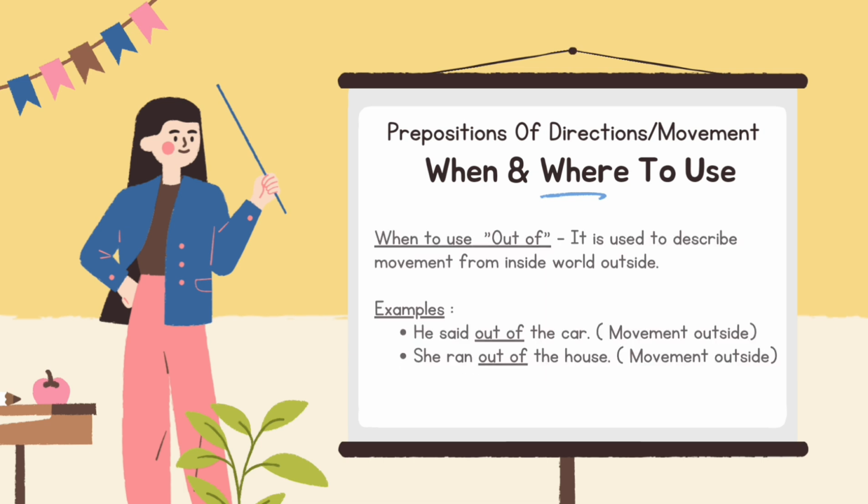When and where to use out of. It is used to describe movement from inside to outside. Example: he got out of the car. Movement outside. She ran out of the house. Movement outside.